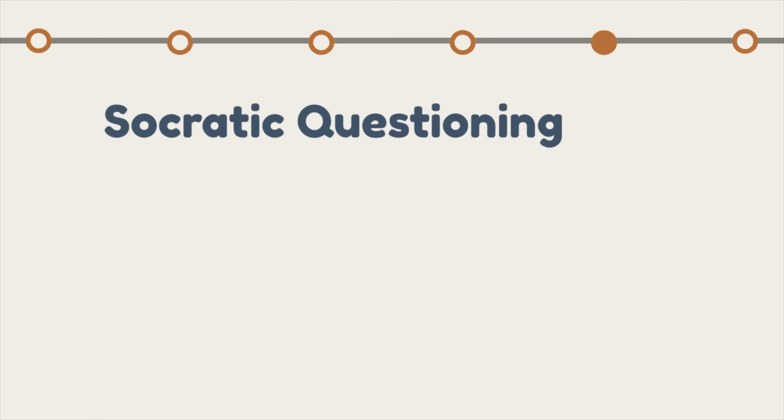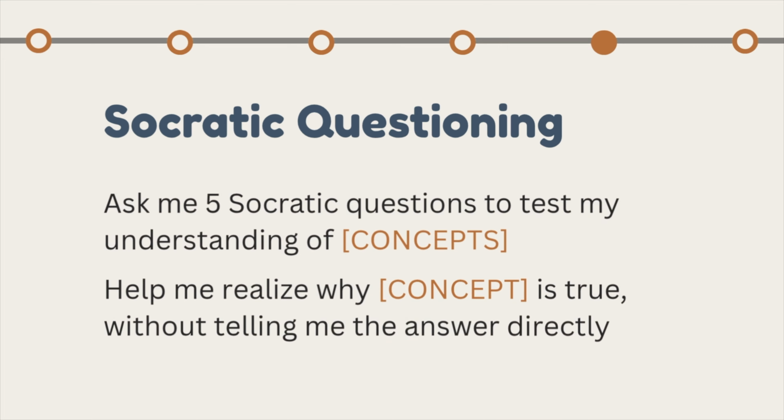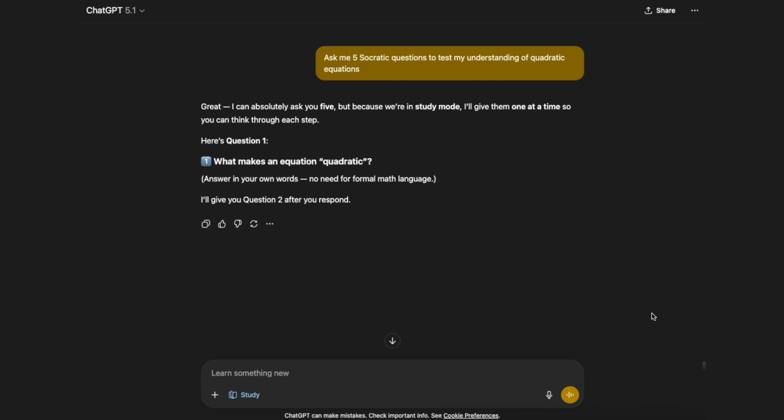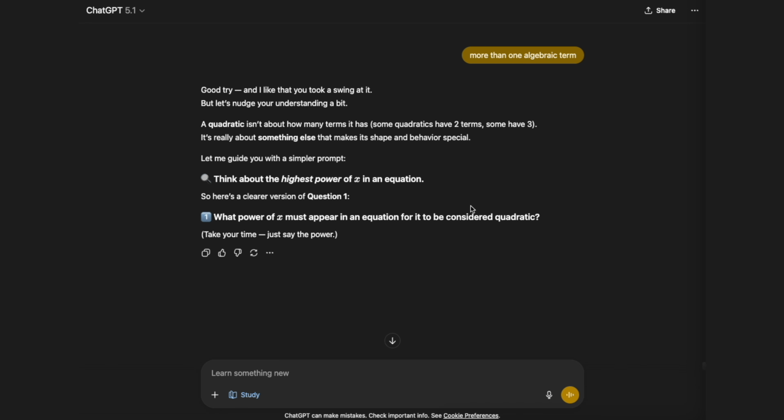The next prompt framework is Socratic questioning. This is when you ask ChatGPT to lead you by asking questions that reveal misconceptions and force reasoning. It's great because it forces you to think rather than memorize. For example, this one, where it's guiding you to see if you truly understand this specific concept.